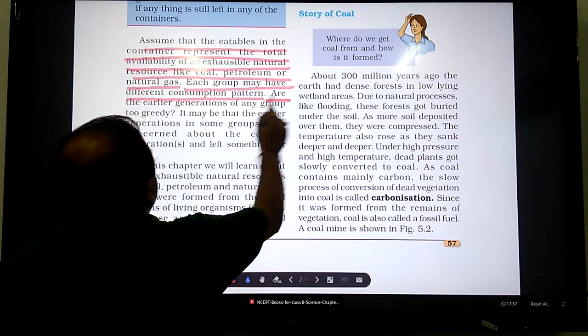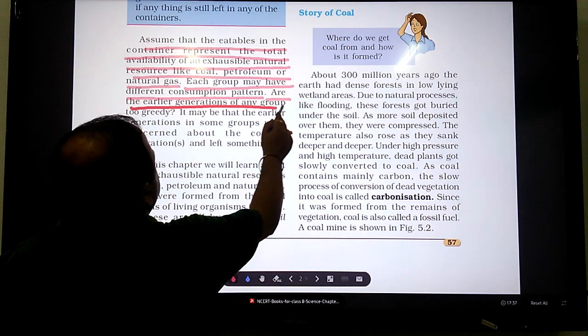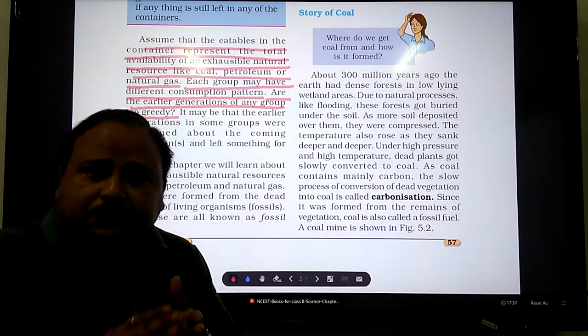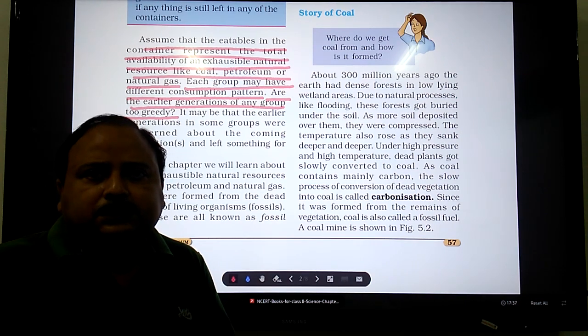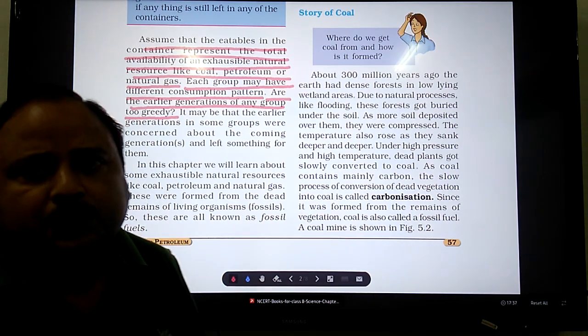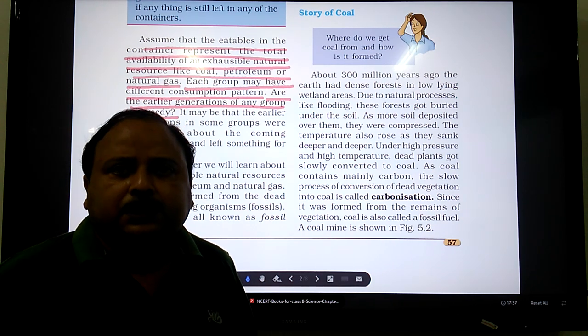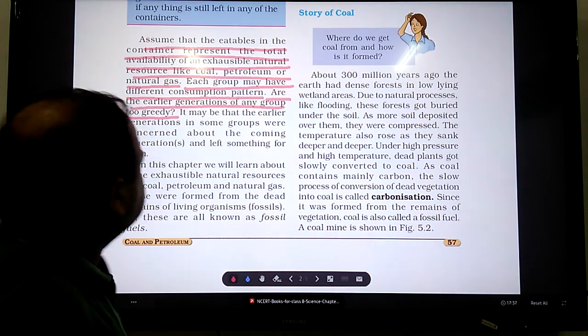Are the earlier generations of any group too greedy? Why is this question asked? This question is asked because for the first generation, the amount of the resources left for their use was maximum. For the second generation, it was somewhat less. For the third generation, it became the minimum.